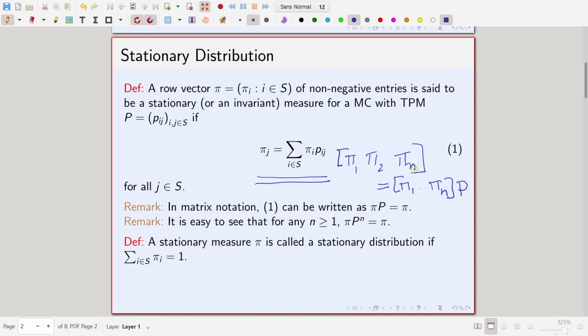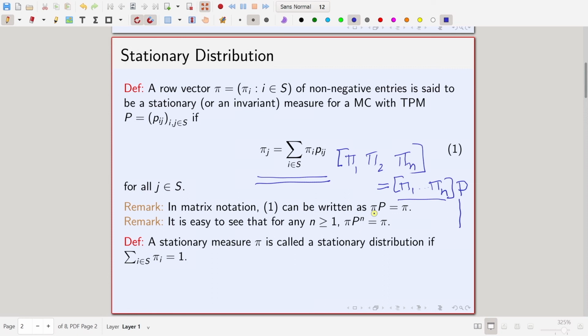Remember, P is again a matrix. So, pi j equal to the sum over i belonging to S of pi i P_ij, if you write it in matrix form, just becomes pi P equal to pi.